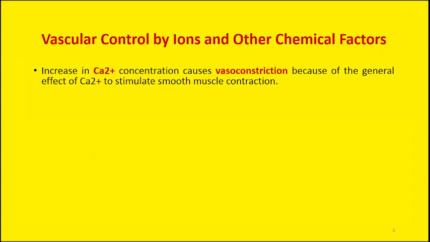So when these calcium ions enter from the extracellular fluid into the blood vessels, they will stimulate the smooth muscles lining the blood vessel wall and cause contraction of these smooth muscles. Contraction of these smooth muscles will lead to vasoconstriction. So these are the most important ions which cause vasoconstriction.